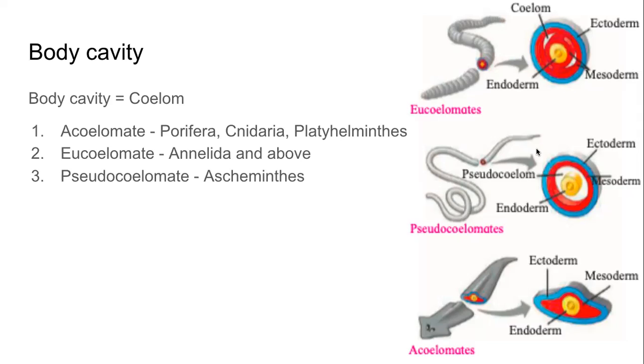This body cavity is present in Annelida and above. The organisms which are in the phylum Annelida and more complex. And this body cavity is formed from either the mesoderm or the gut, as in the endoderm.